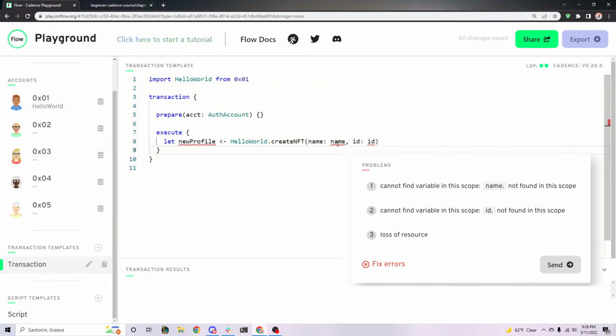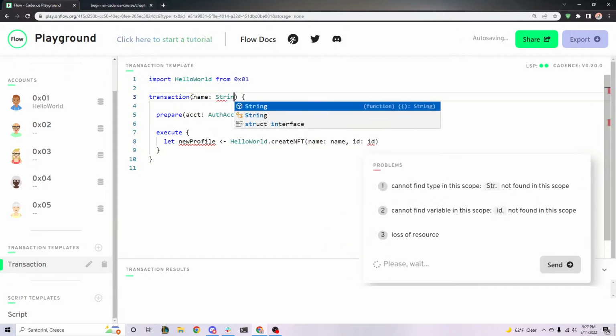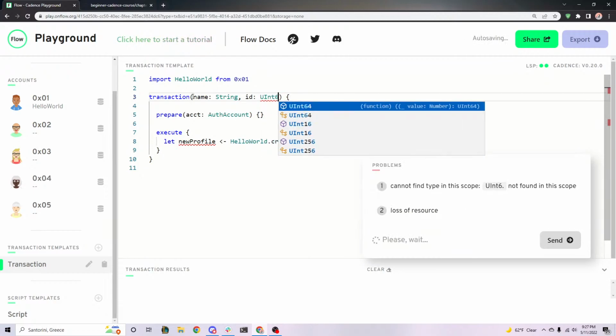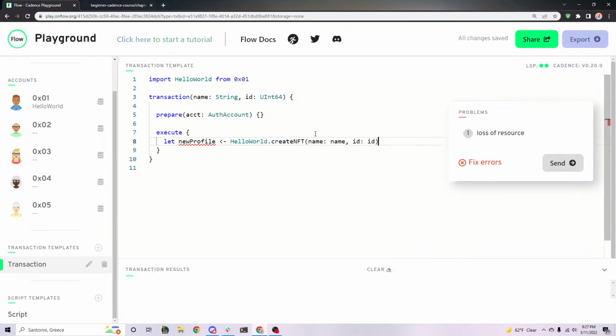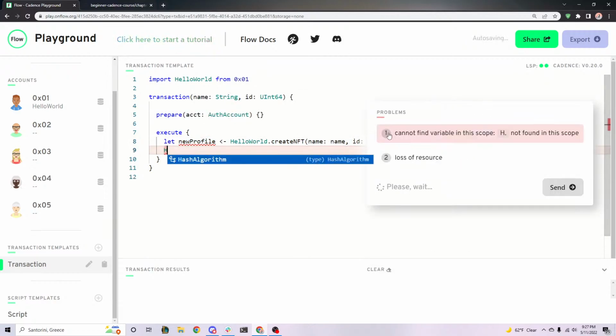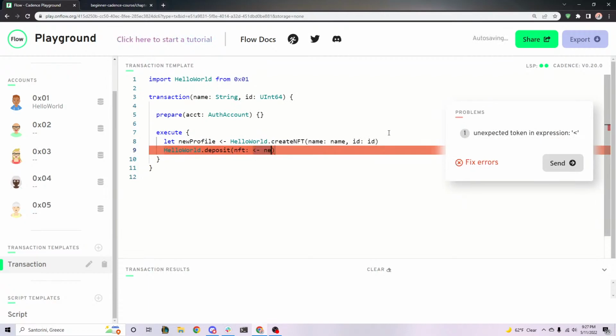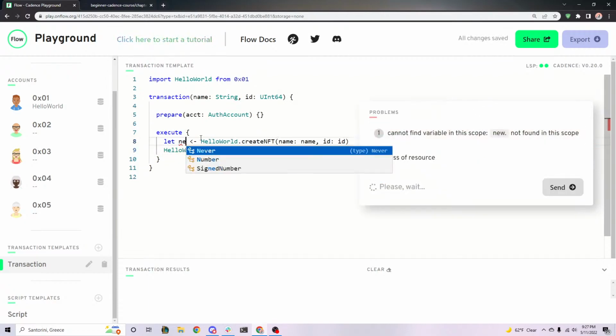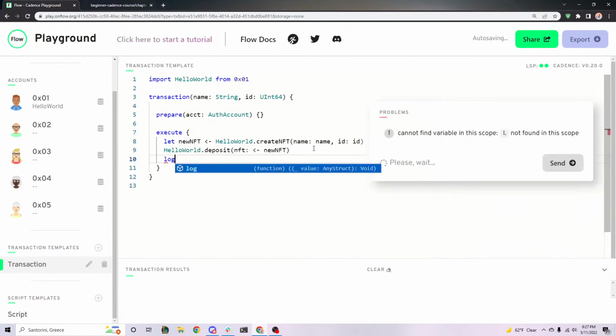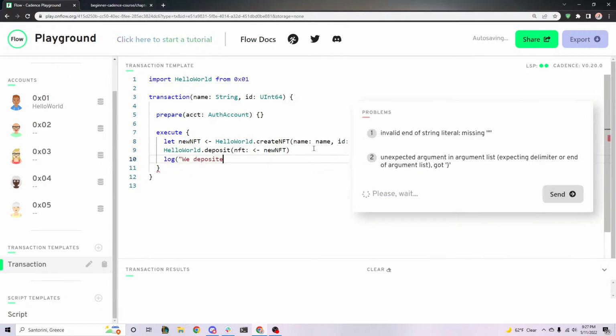Cool. So we need a name and an ID to pass in, so let's just make these arguments. It'll create the resource, move it into here, and then where do we want to move this? Well, we want to move it into hello world.deposit, and then the NFT. So we have to move our new, oh, it's a new profile. This should be new NFT. Then we're going to move our new NFT into here. And then log, we deposited our NFT.